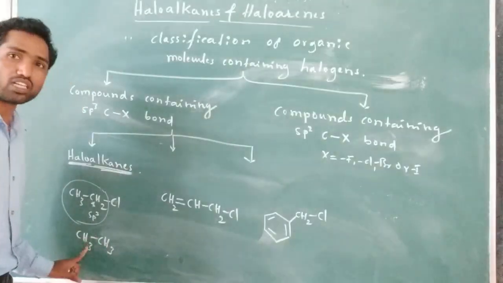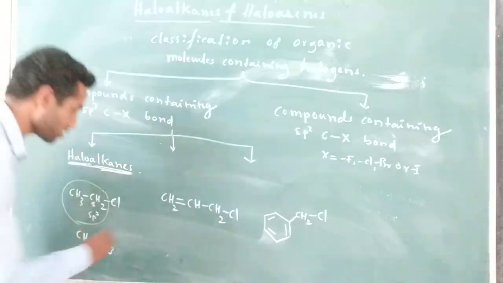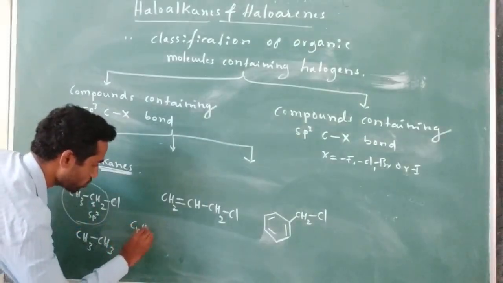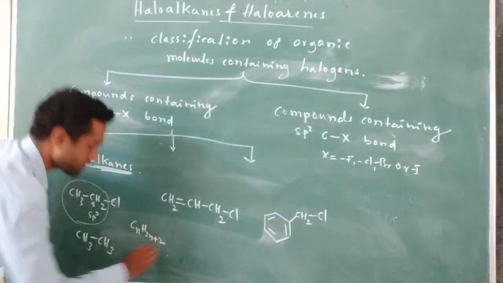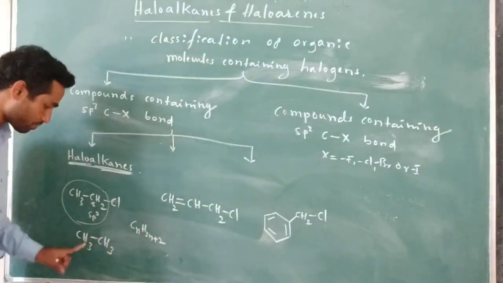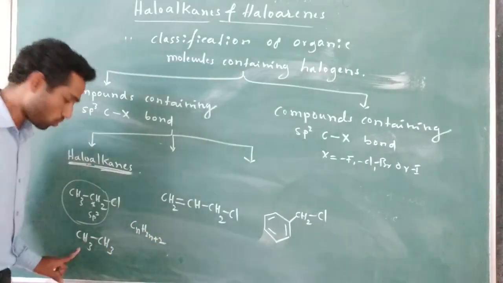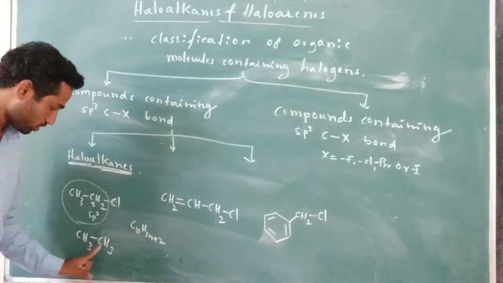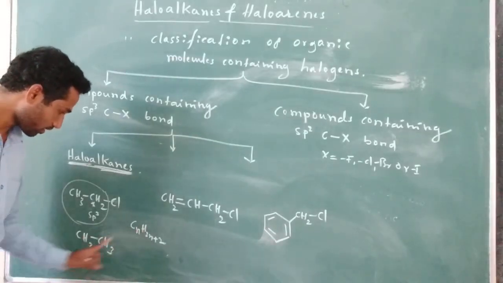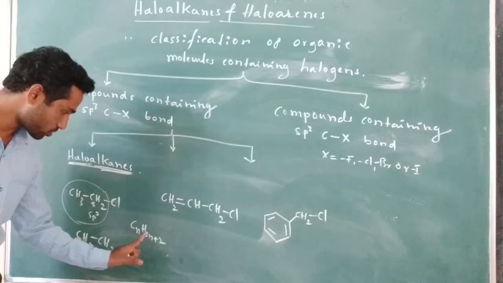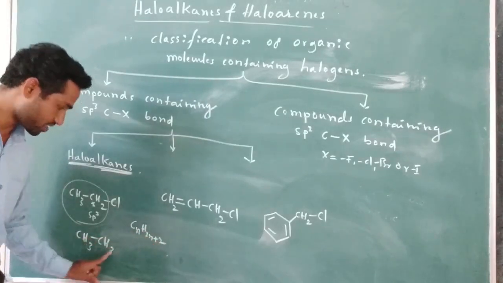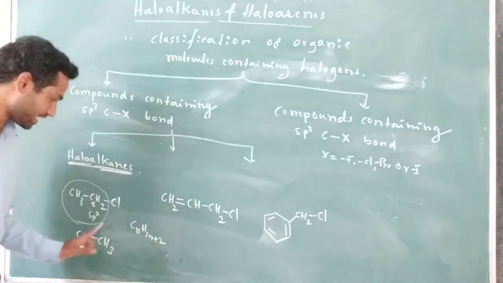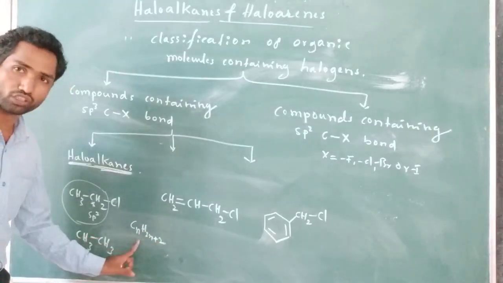So what is the general molecular formula for alkanes? It is nothing but CnH2n+2, right? For example, ethane. For the ethane molecule, n is 2 here, so 2n+2 is 4 plus 2, 6. 3 plus 3, 6. So C2H6, the ethane molecule.